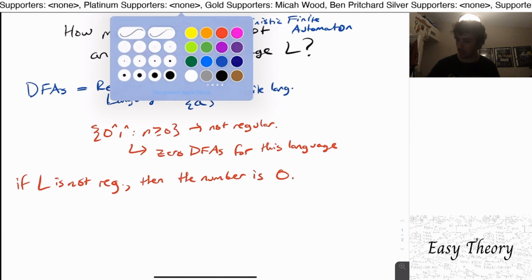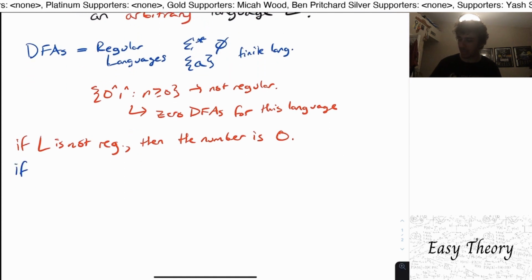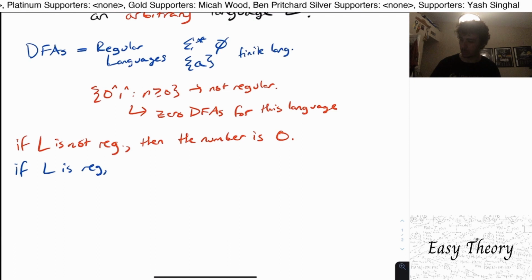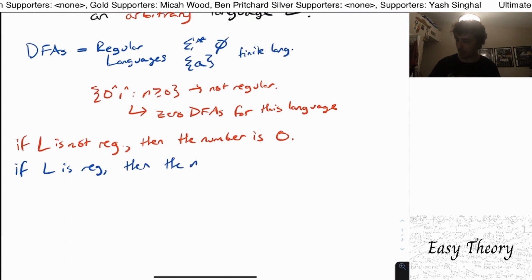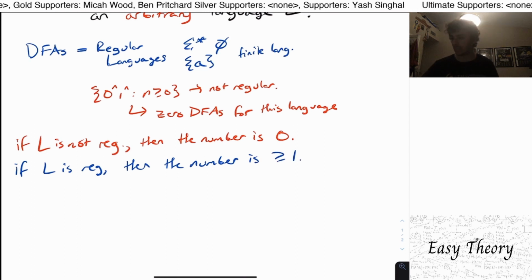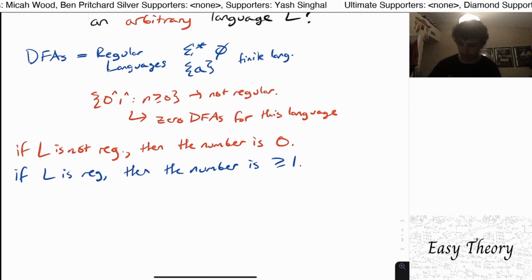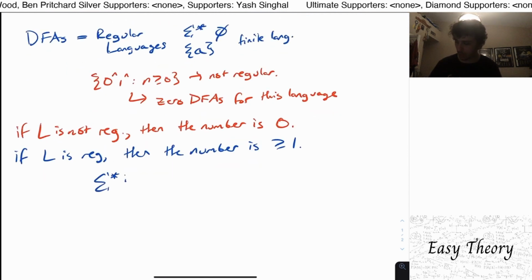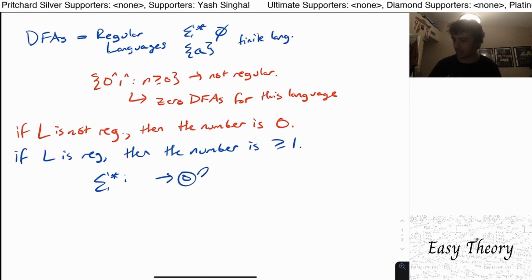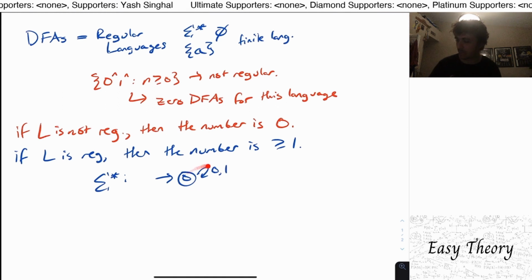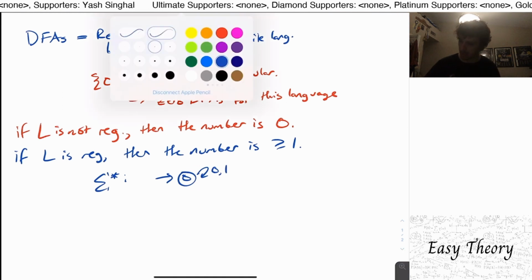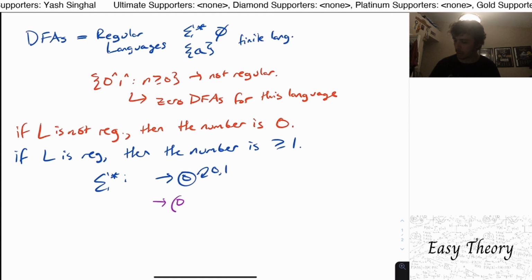But let's consider this. If L is regular, then the number is at least 1, because it's certainly possible that we can make a DFA for sigma star. So for example, for sigma star, we could make a DFA that does this. Let's say the alphabet is 0, 1 for simplicity. So this DFA accepts everything.